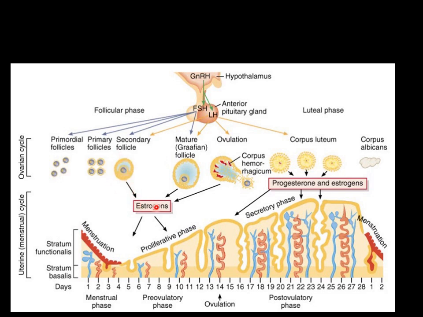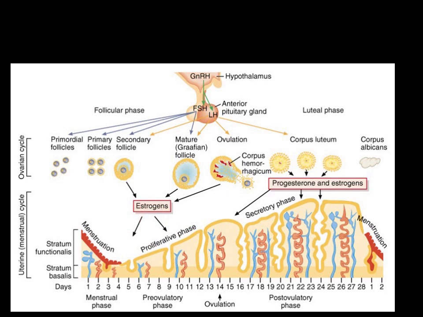It releases estrogen. Okay, another hormone. Now under the effect of estrogen, the endometrium will start developing. This increase in the lining is the developing endometrium, under the effect of the hormone estrogen.